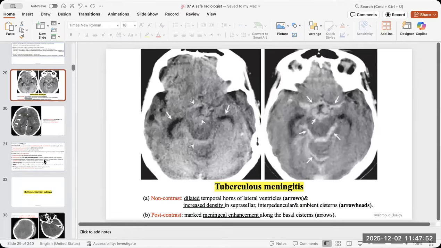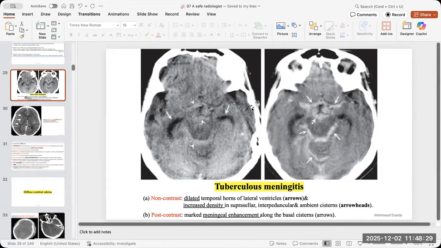Okay. Then also another topic, which looks like the subarachnoid hemorrhage sometimes, so I put it together with it: tuberculous meningitis. Dr. Sami Khan sometimes mentions it in his lectures. I know it is not so common in the UK, but it is common in our countries. Also, it might happen with patients with HIV and this kind of immune suppressed status. So it is not uncommon, and it's worth knowing about it and how to differentiate it from the subarachnoid hemorrhage.